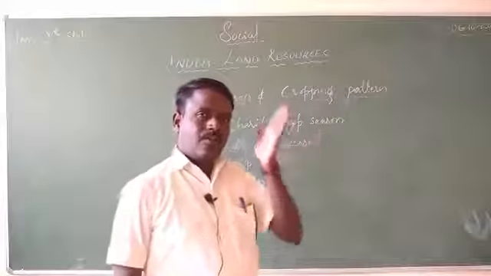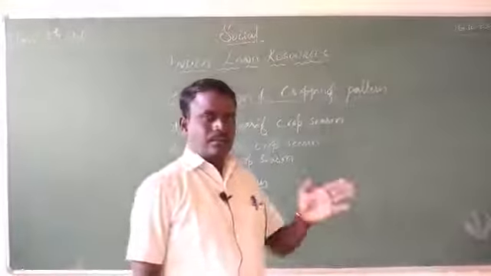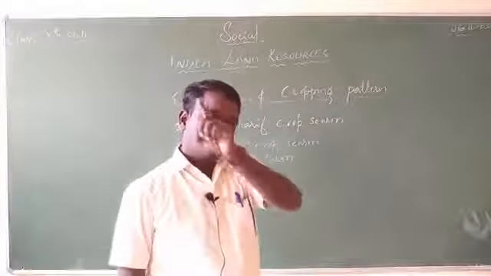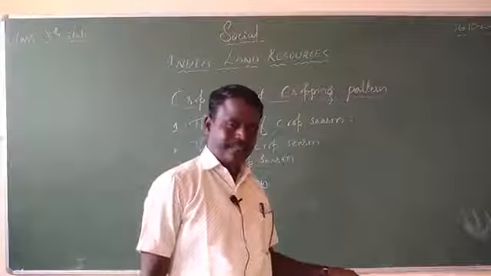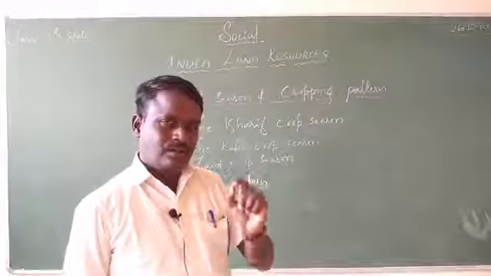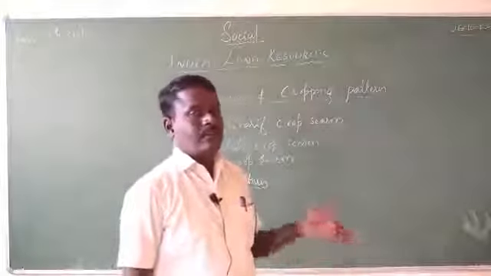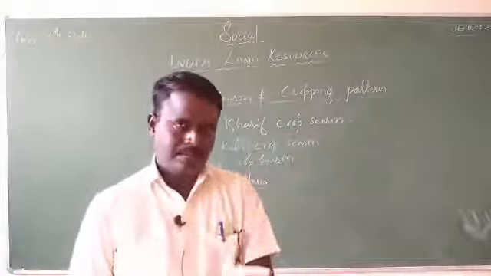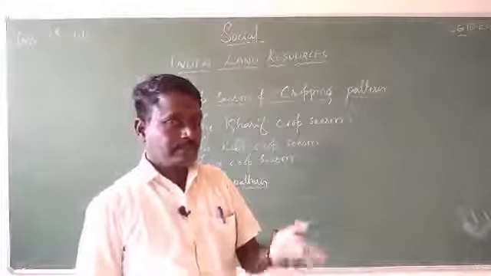So now the monsoon winds are going to blow from north to east. As they blow from the northeast direction to the southwest direction, during that time we are going to sow the seeds in the months of October and November, and we are going to harvest the same crop during the months of February and March. These crops are known as the Rabi crops.